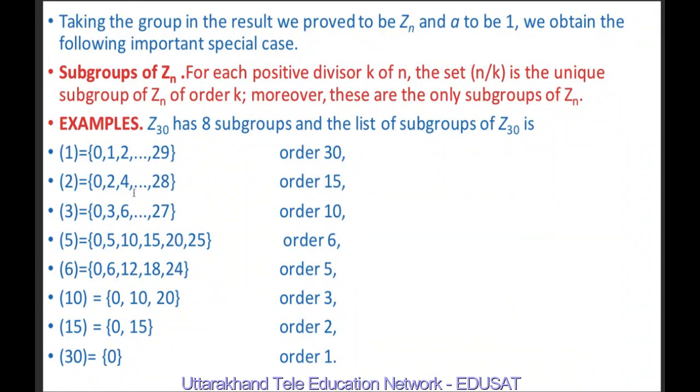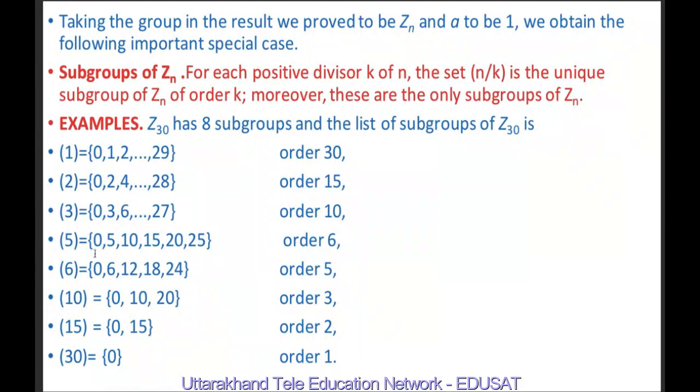So this is 0, 2, 4, up to 28. So the number of elements here is 15. The cyclic group generated by 3 is 0, 3, 3 plus 3, 3 plus 3 plus 3, which means 0, 1 into 3, 2 into 3, 3 into 3, up to 9 into 3. So it is 0, 3, 6, up to 27, and these are 10 in number.